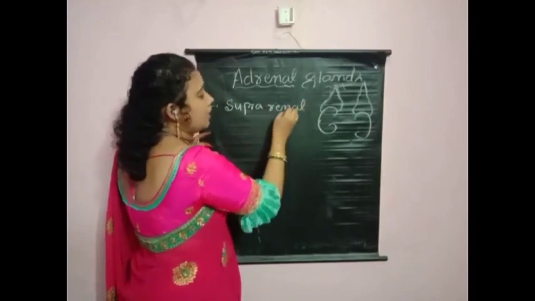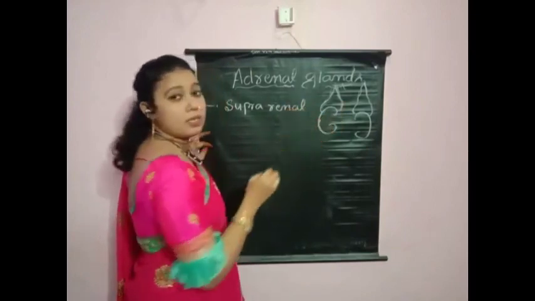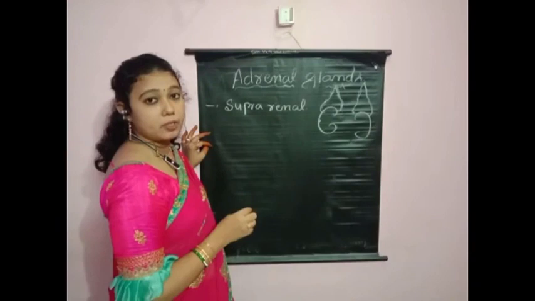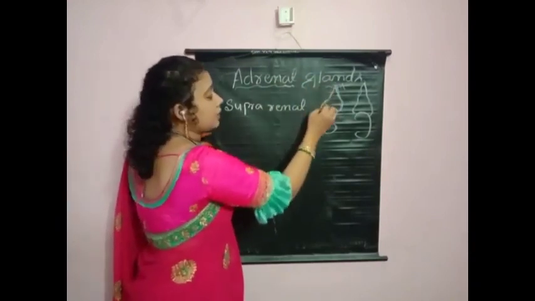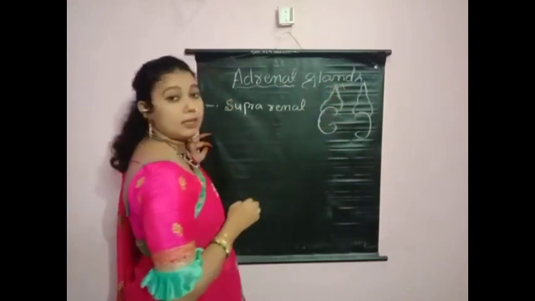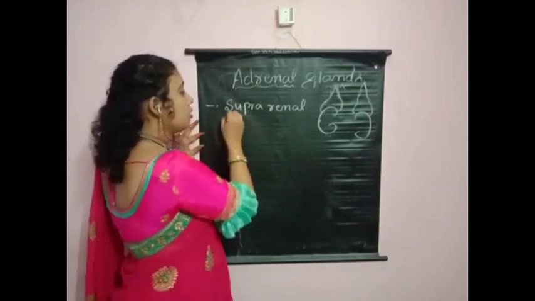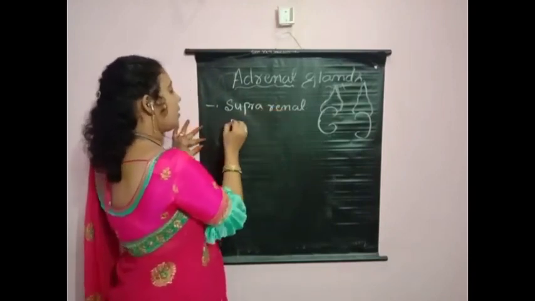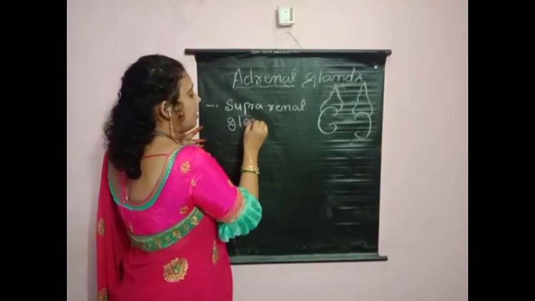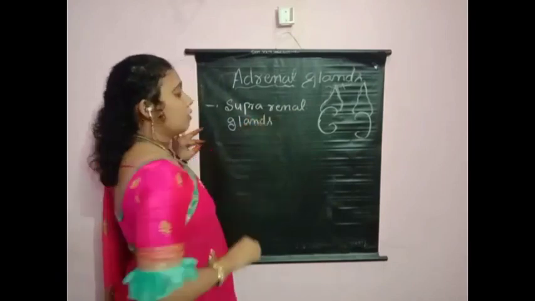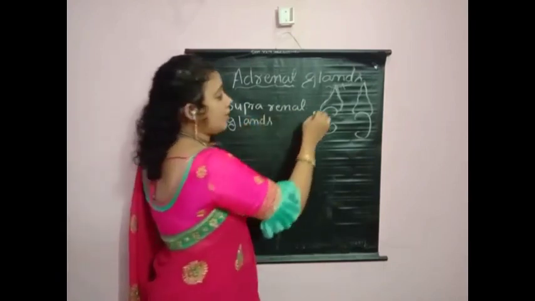Because renal means what? Renal system means what, children? Excretory system. So these glands are present at the top of the kidneys. So these are called suprarenal glands.